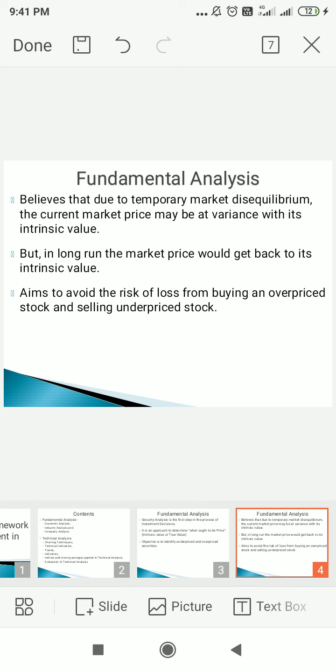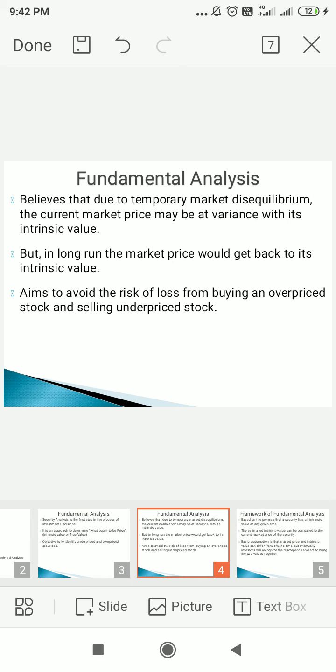Due to fluctuation in the market price, the value will vary. But in the long run the market price would get back to its intrinsic value. So it aims to avoid the risk of loss from buying an overpriced stock and selling an underpriced stock.